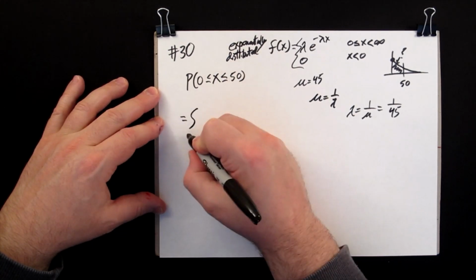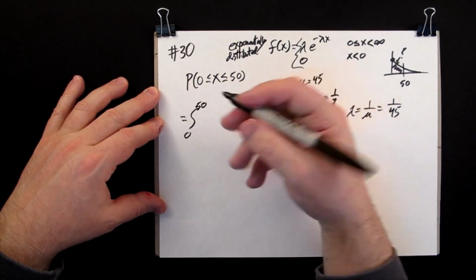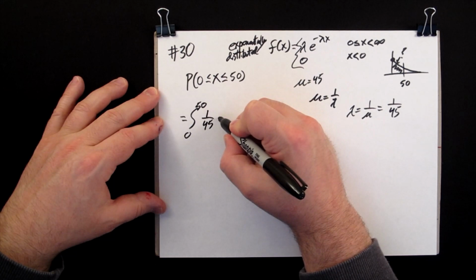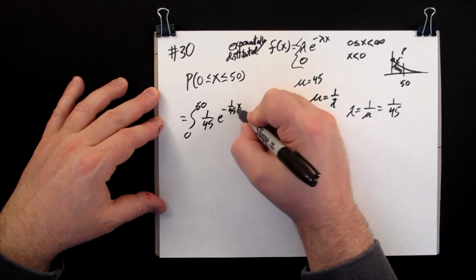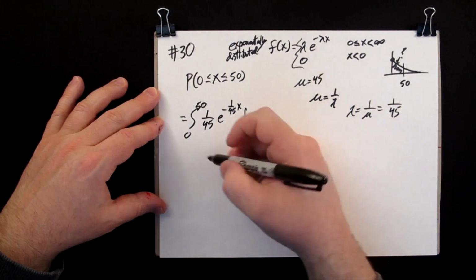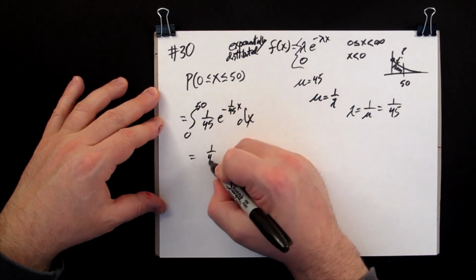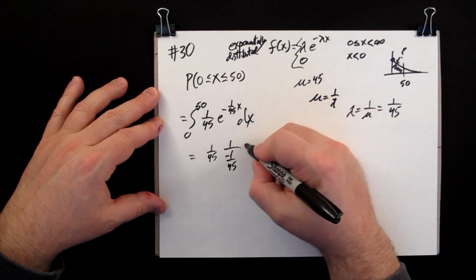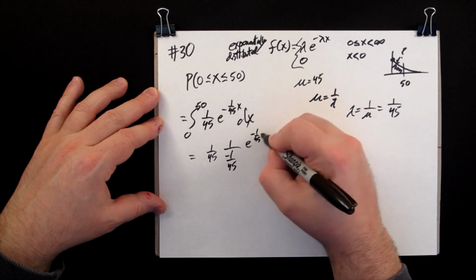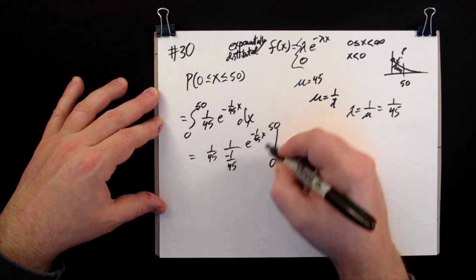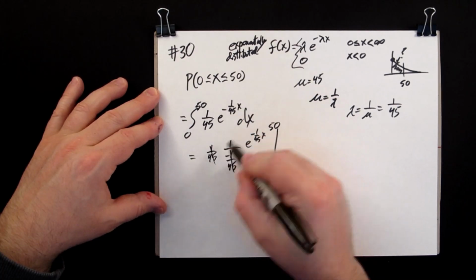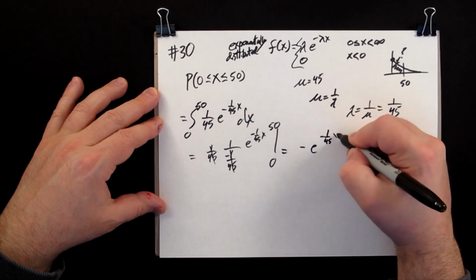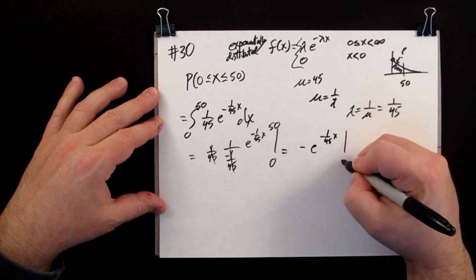So this is the integral from 0 to 50 of our lambda, 1/45, times e^(-x/45) dx. Okay, find the antiderivative, so it's 1/45 times 1 over negative 1/45, and then e^(-x/45), and we're evaluating from 0 to 50. Okay, so the 1/45ths cancel, and this is going to be negative overall. So we have negative e^(-x/45), evaluated at 0 and 50.